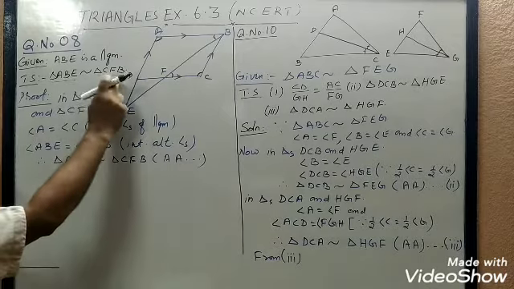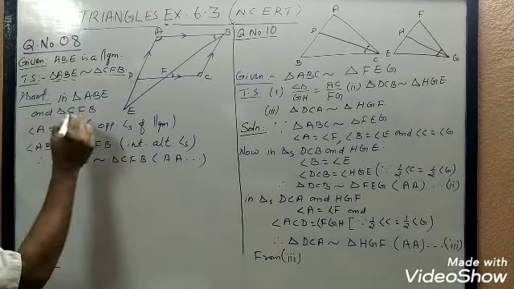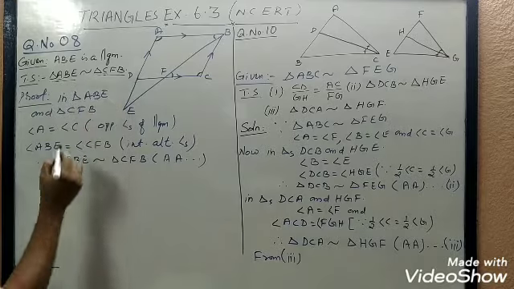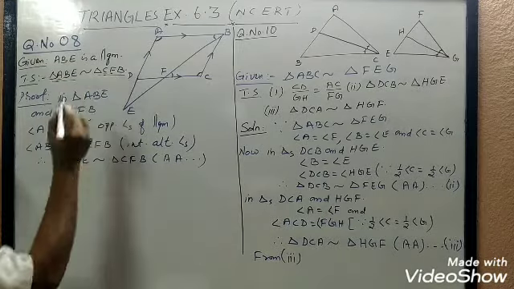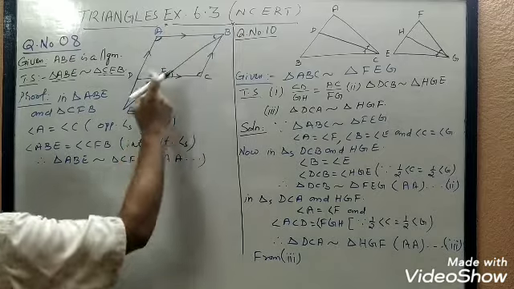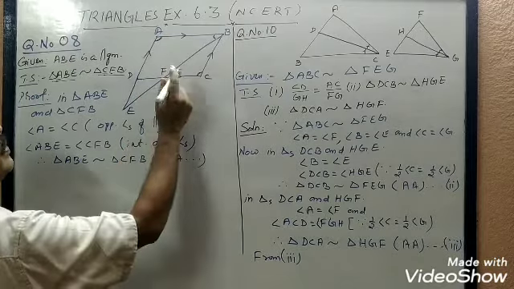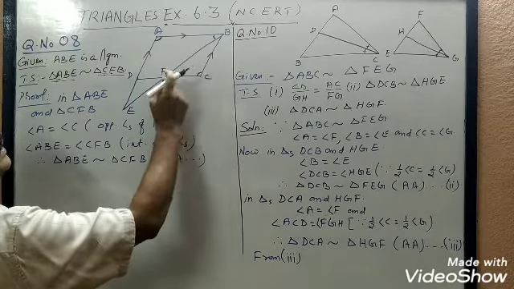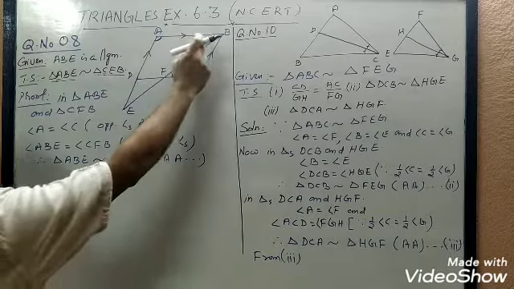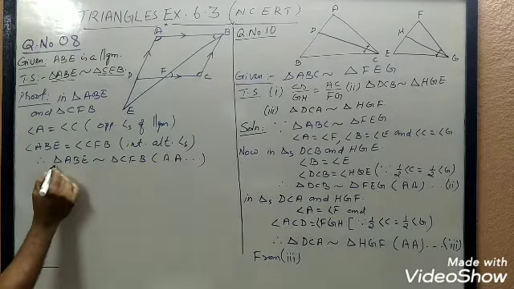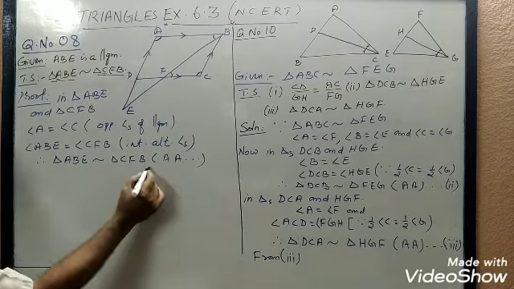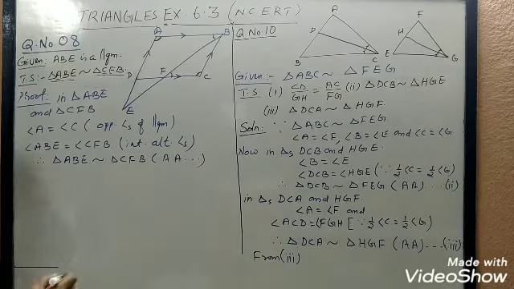So in these two triangles, angle A equal to angle C we proved, and angle ABE, that is angle ABF, equal to angle CFB we also proved, because they are interior alternate angles. So two angles are equal. Then definitely triangle ABE is similar to triangle CFB by AA similarity.